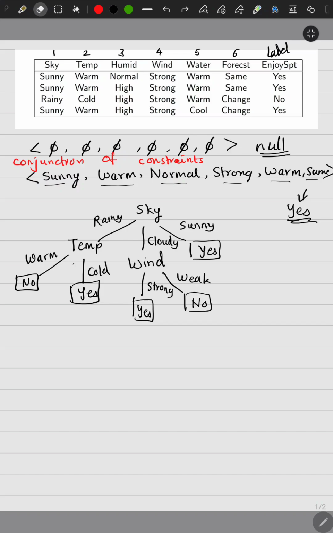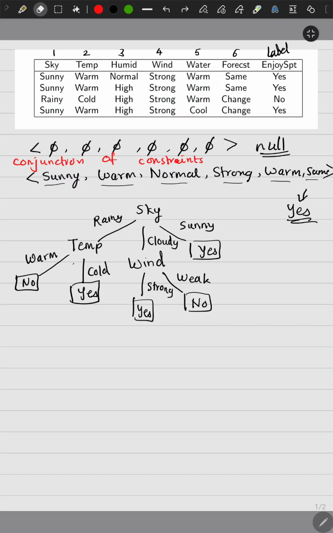This particular representation is called a conjunction of constraints. What are the constraints here? Sky has to be sunny, temperature has to be warm, humidity has to be normal, wind has to be strong, water has to be warm, and forecast has to remain the same. Only then the person goes out to play the sports. And we are using 'and', so that's why it's conjunction. So this is conjunction of constraints after seeing the first row.